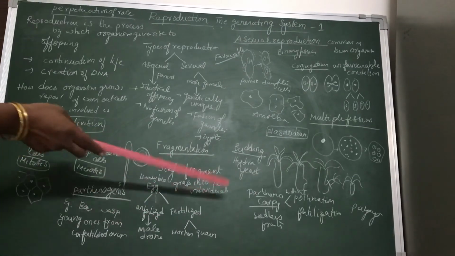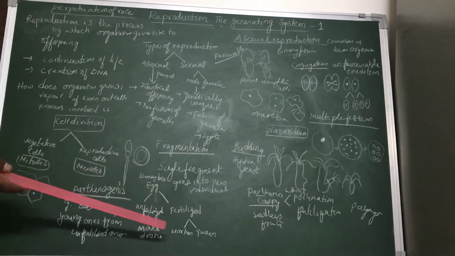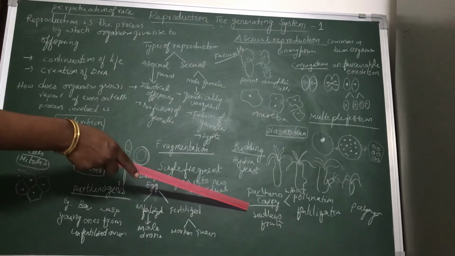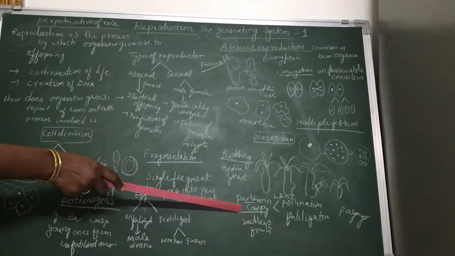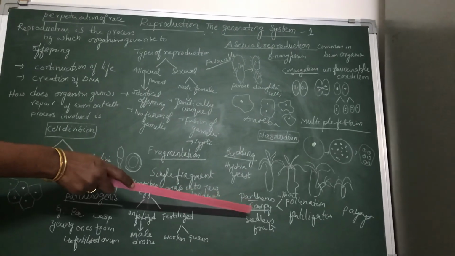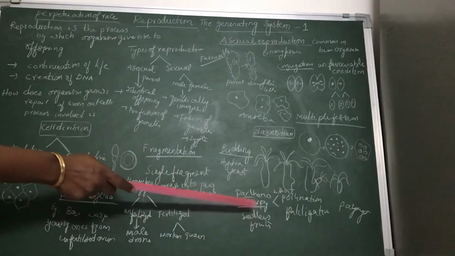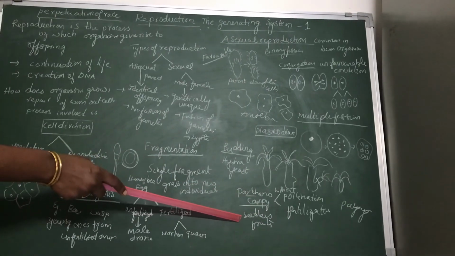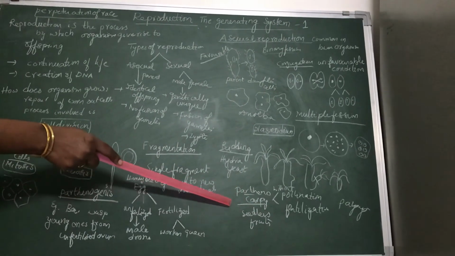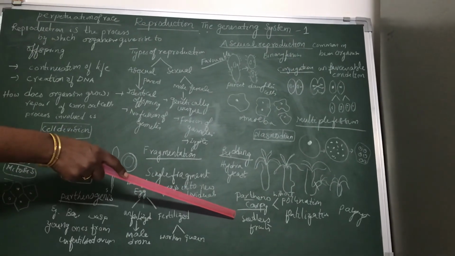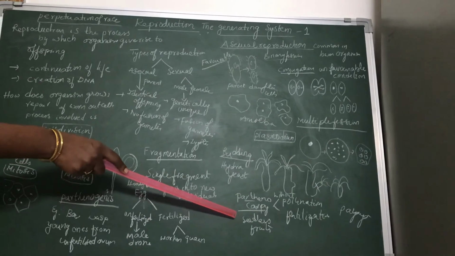Now coming to parthenocarpy. Parthenocarpy is also a type of reproduction which is a shift from sexual to asexual, and it is very common in plants. In parthenocarpy the fruit is formed without pollination or fertilization, which results in the production of seedless fruits. Nowadays you have come across seedless papaya, seedless grapes, seedless pomegranates, seedless tomatoes.